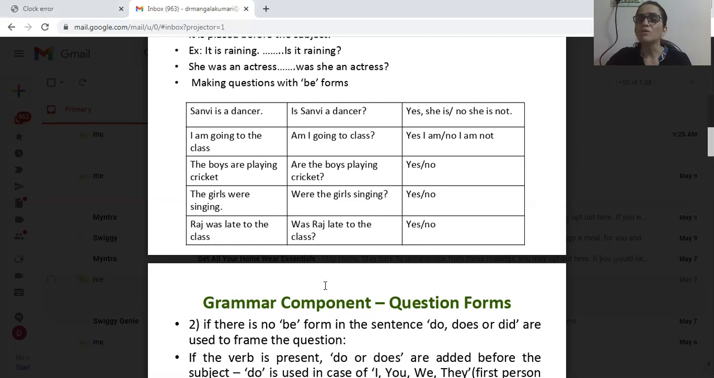Okay, these are all be forms. These are all examples of yes or no questions with be forms of verbs. Be forms are is, am, are, was, were. Okay, so next situation, let us see.